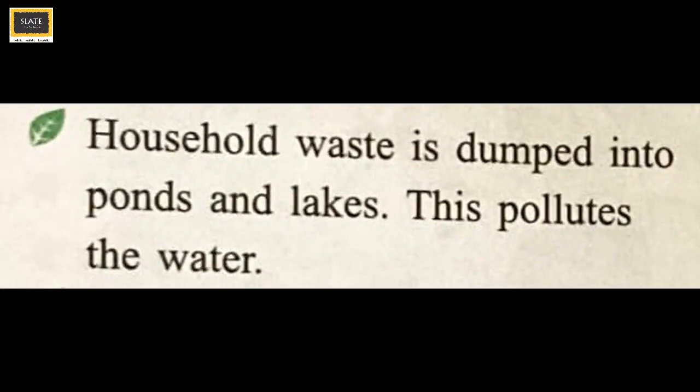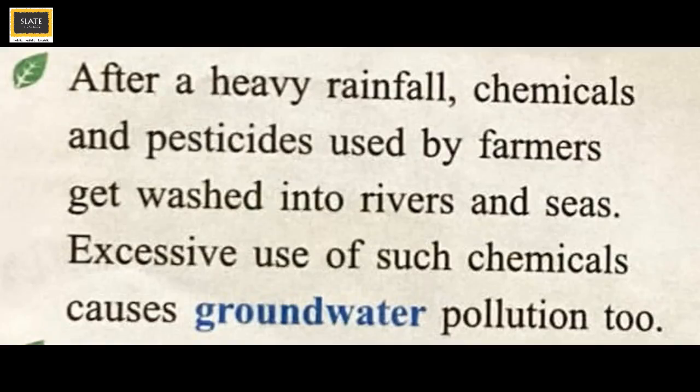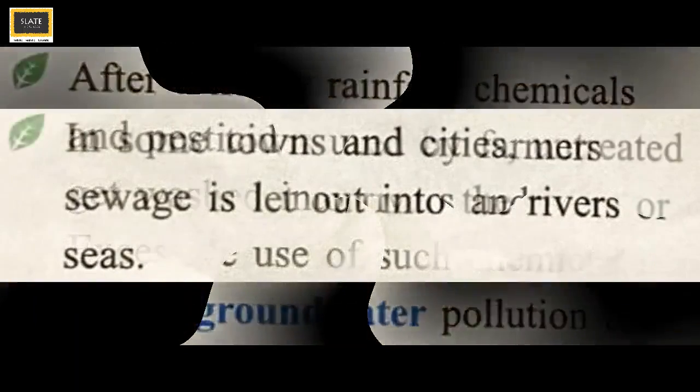Household waste is dumped into ponds and lakes. This pollutes the water. After a heavy rainfall, chemicals and pesticides used by farmers get washed into the rivers and seas. Excessive use of such chemicals causes groundwater pollution too.